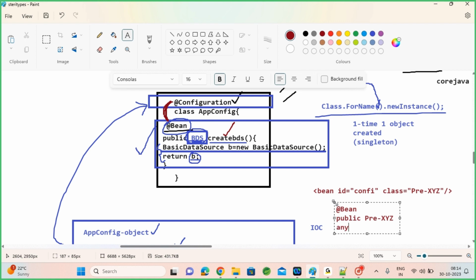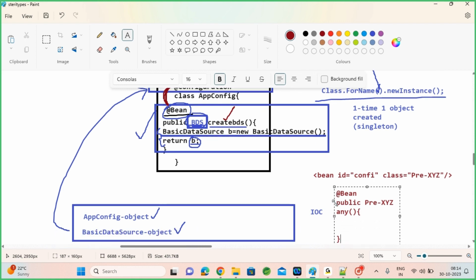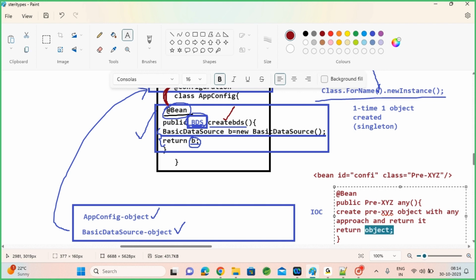You can put any method name, and whatever object you want to create, create it manually here. Create a predefined XYZ object here with any approach and return it. Finally, you need to return the object here. You do whatever you want to do, but finally you need to return that object. So that return type you need to put here, mandatory. So this is similar to the bean tag only.